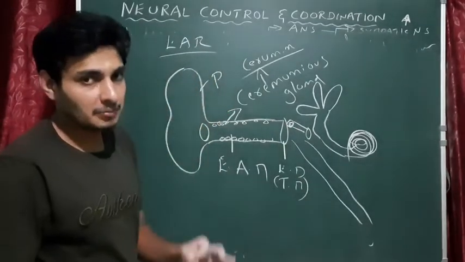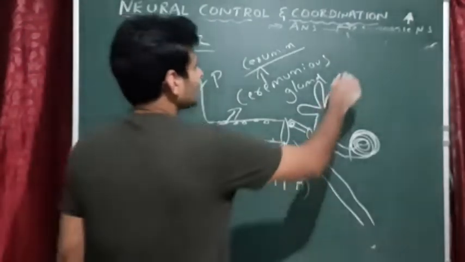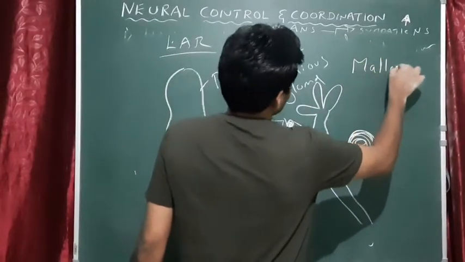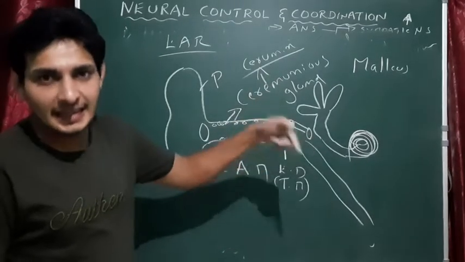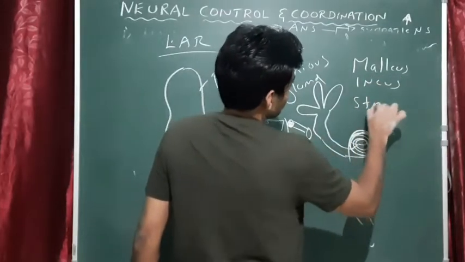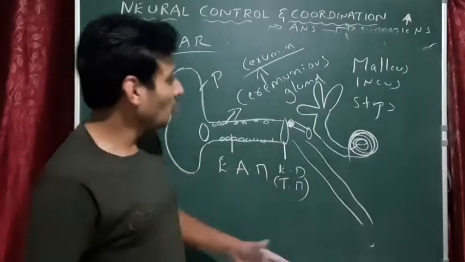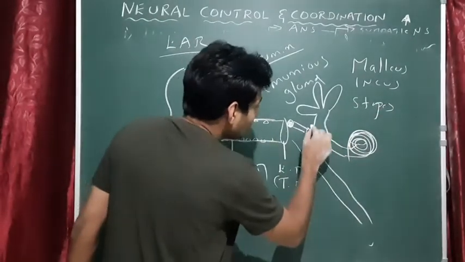You get a question: name the ear ossicles. Which is the smallest ear ossicle? So we have malleus, incus, stapes. No confusion here, simply remember: malleus, incus, stapes. Malleus is connected to the tympanic membrane. Incus is the middle bone. Stapes is the last. The stapes is connected to this structure.